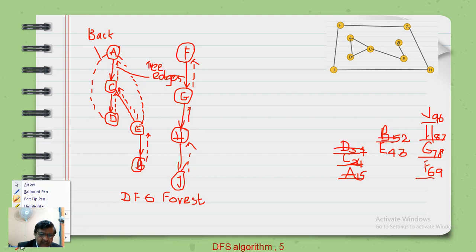Sorry, there is nothing like A to E, because there exists no loop as such. But here a loop exists. How can you trace this loop? A to D, D to C, C to A, or A to C, C to D, D to A. So that is the thing. And once again, in this connected component also, there exists a back edge. You can trace it over here.